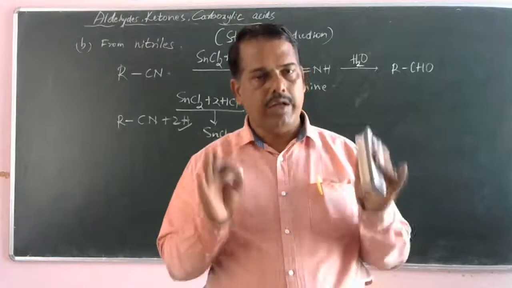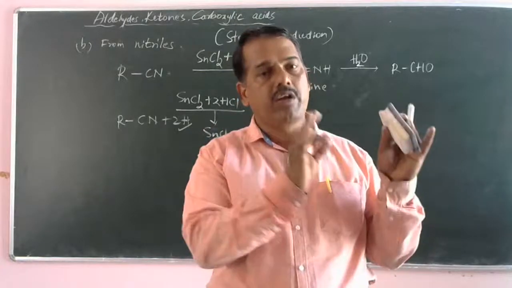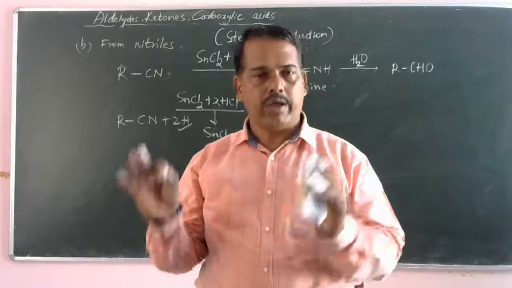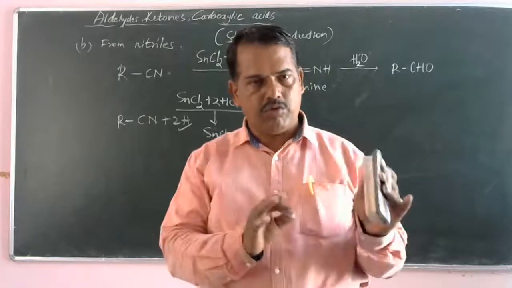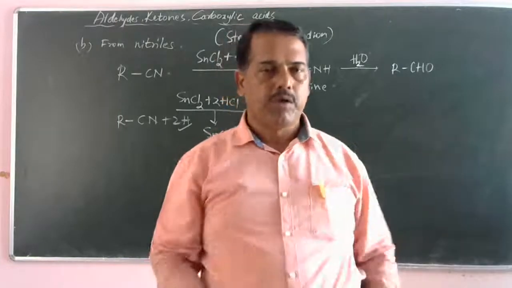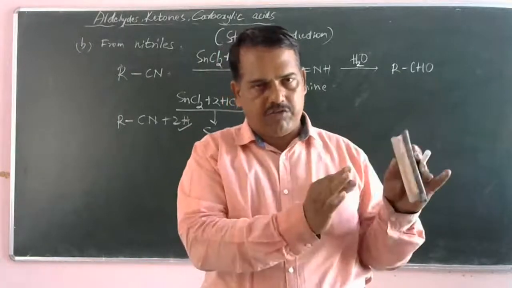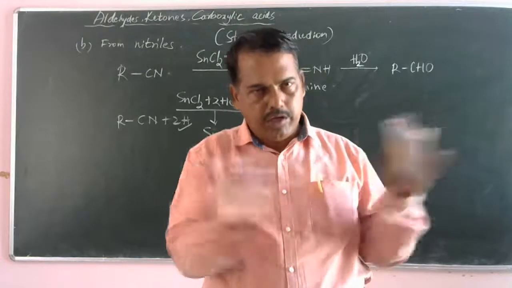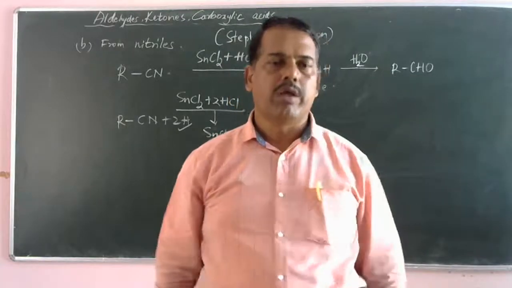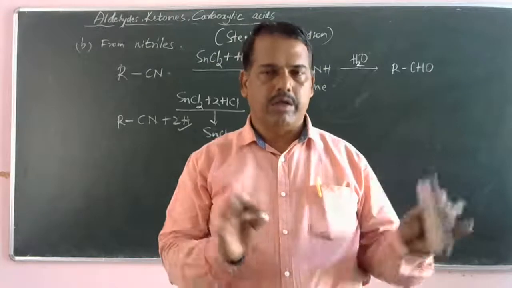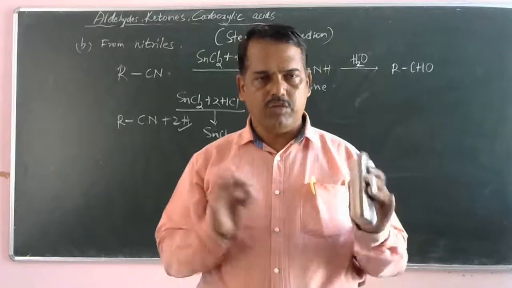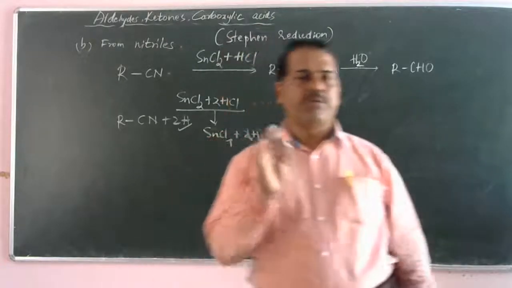Nitrile on reduction with reagent stannous chloride with hydrochloric acid gives imine, where CH double bond NH, that particular intermediate is called imine. That imine on acid hydrolysis we will get an aldehyde. Are you clear? Very simple. Understood? And this particular named reaction is called Stephen reduction.